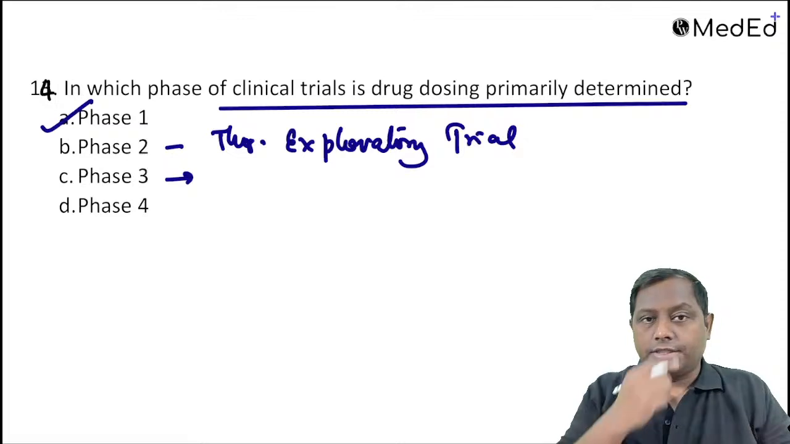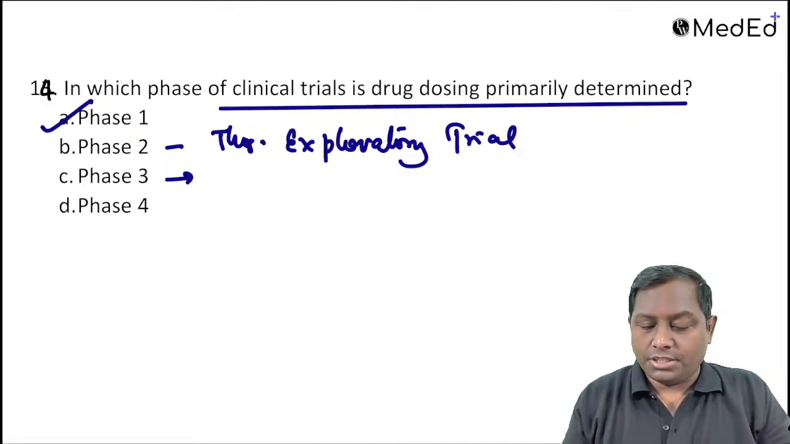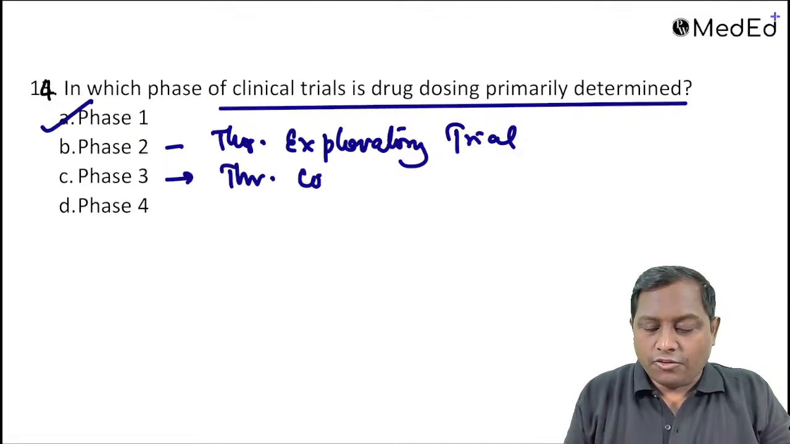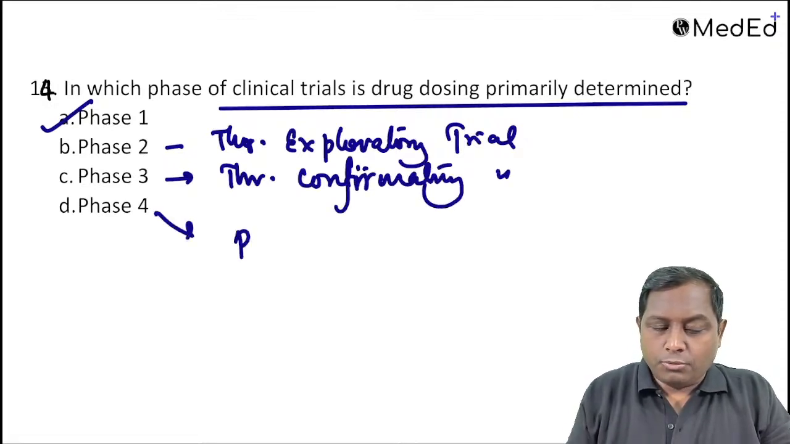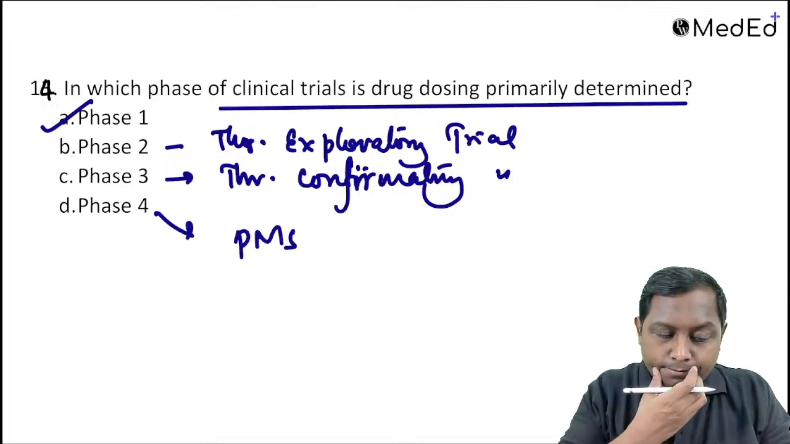And phase 3 is a replica of phase 2 with more number of patients. So this is known as your therapeutic confirmatory trial. And phase 4 is the post-marketing surveillance, right?